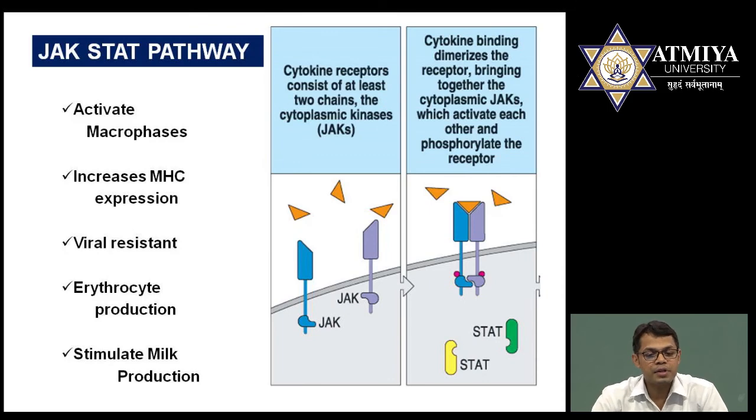In the last slide you can observe this JAK-STAT pathway: ligand binds to receptor, STAT will be activated, which I have already shown here. In this pathway there is no intermediate, that is the beauty of this pathway. They have several types of immunological function, such as they are responsible for the activation of macrophage, for the increase in MHC expression, for resistance from viruses we can say, for erythrocyte production, and they also stimulate milk production. So these are the overall benefits of this JAK-STAT pathway.